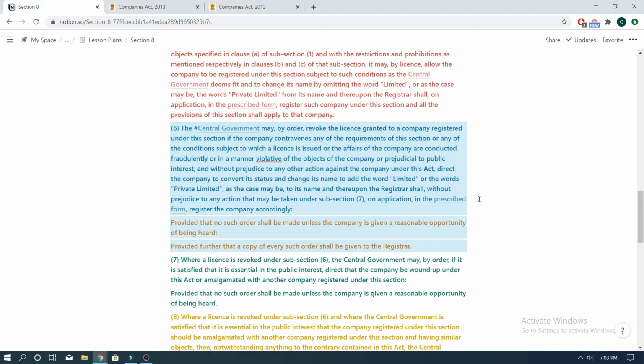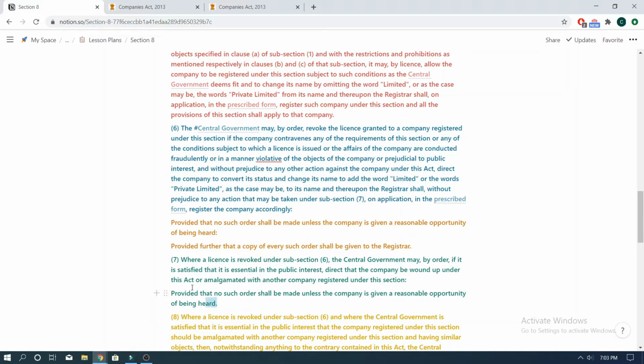In any of the above cases, the central government may direct the defaulting company to convert its status and change its name accordingly to add limited or private limited as the case may be. However, before any such action is taken by the central government, reasonable opportunity of being heard should be given to the company. This is what is given in the first proviso. Second proviso states that a copy of every such order should be given to the ROC as well.